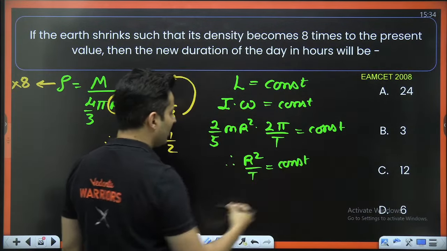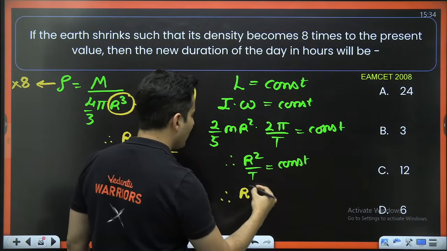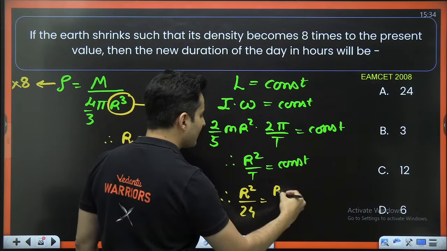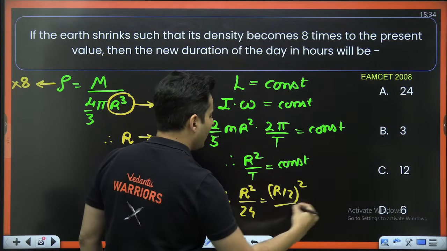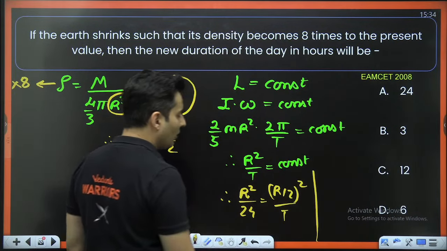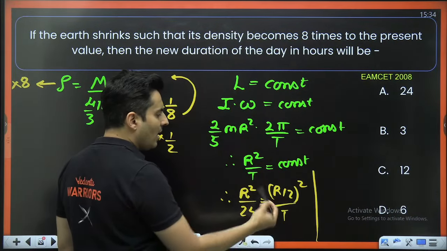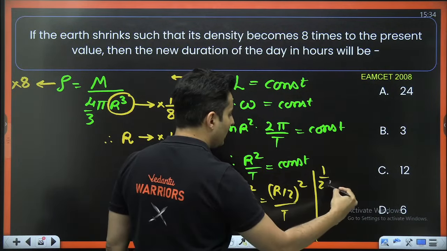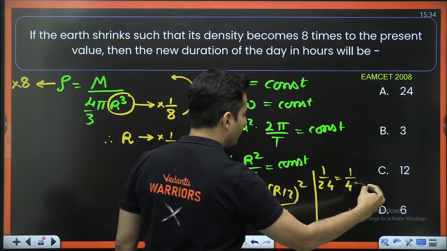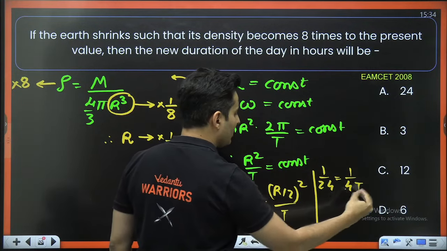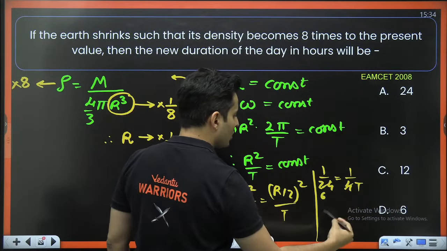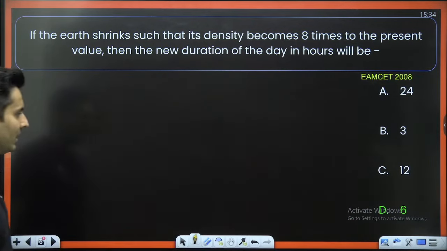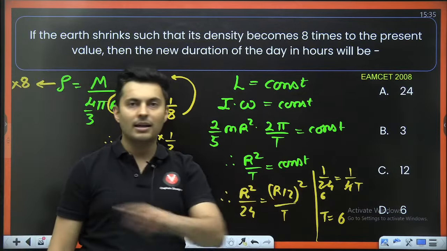If that is the case, let's find it out. Initial radius was r, time is 24 hours, final radius is r by 2, square it, I do not know the time. So what will happen? R square will cancel, 2 square is 4, so I will get 1 by 24 equals 1 by 4T. 4 and 24 cancel and this will basically become 6. So time will become 6 hours. 6 hours is there as option D. Yes, D is the correct answer.